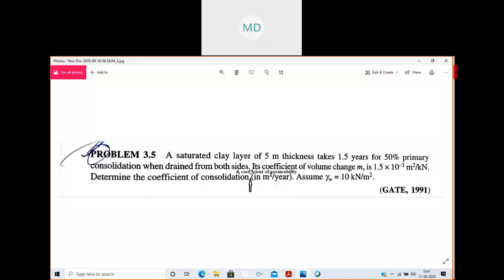So drainage is done on both sides, and if the coefficient of volume change is given to you, you need to determine the coefficient of consolidation and coefficient of permeability by assuming gamma W, unit weight of water, as 10 kilonewton per meter cube. All of you please note down the question and let me know once it is over. This question came in GATE 1991.